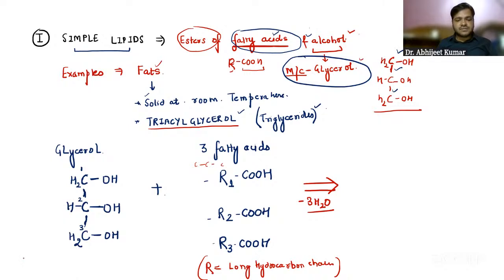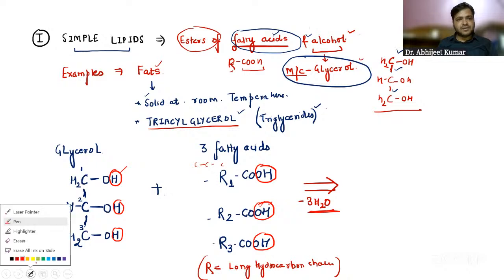Now, let me take from here. I take one hydrogen from all three carbon atoms of this glycerol. Water has two hydrogens and one oxygen, as you already know. So one OH from here and one hydrogen from here, and we will have three water molecules from three different carbons. We are removing these water molecules. Now, how will the structure be?